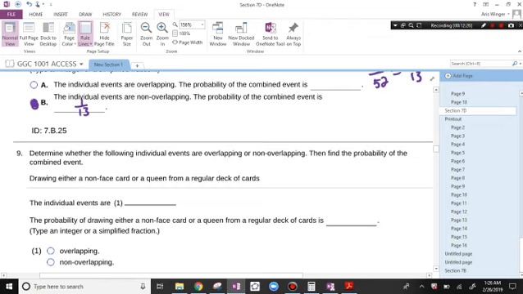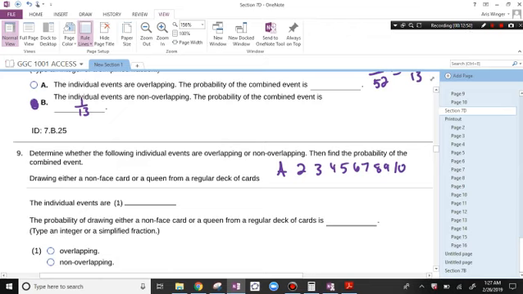Determine whether the following events are overlapping or non-overlapping, then find the probability of the combined event. Drawing either a non-face card or a queen. A non-face card, there are tons of non-face cards, right? Or a queen. So the non-face cards are ace, 2, 3, 4, 5, 6, 7, 8, 9, 10.